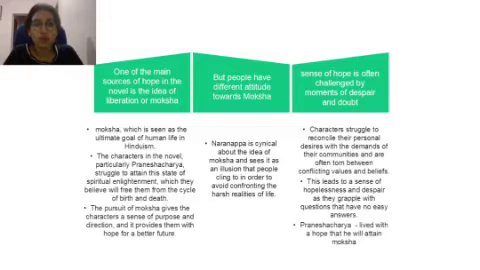One of the main sources of hope in the novel is the idea of liberation or moksha, which is seen as the ultimate goal of human life in Hinduism. The ultimate aim of a Hindu is to achieve moksha. The characters in the novel, particularly Ganesh Acharya, struggle to attain this state of spiritual enlightenment, which they believe will free them from the cycle of birth and death.